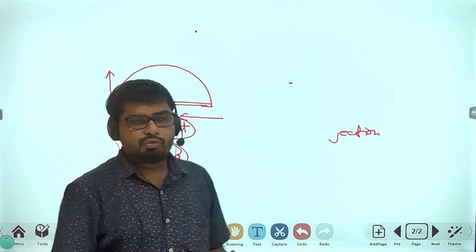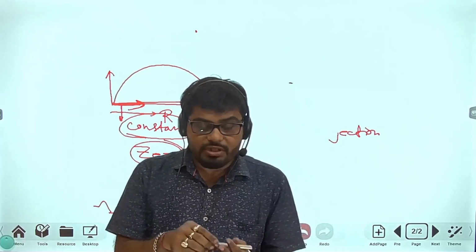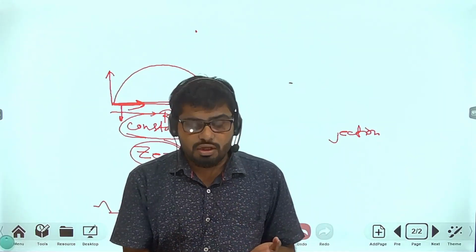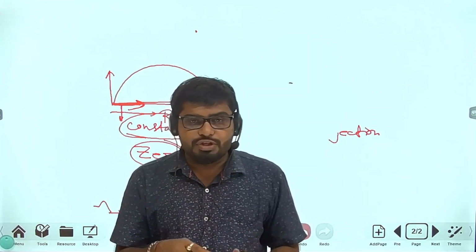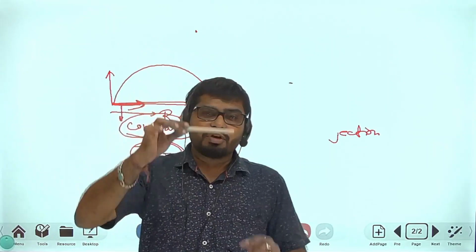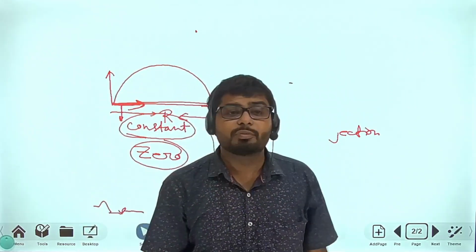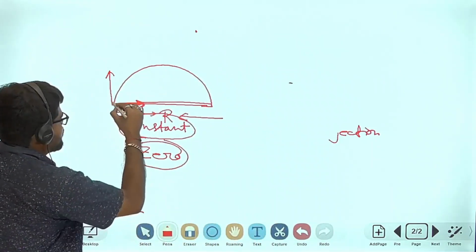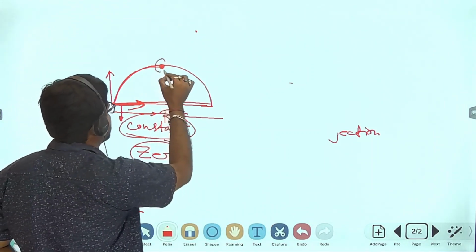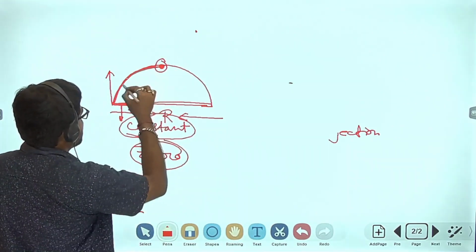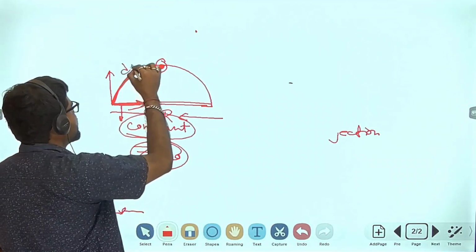Look at here. If I give this object an initial velocity, then when the object goes upwards, its velocity will be decreasing.